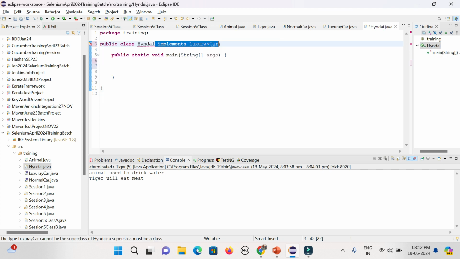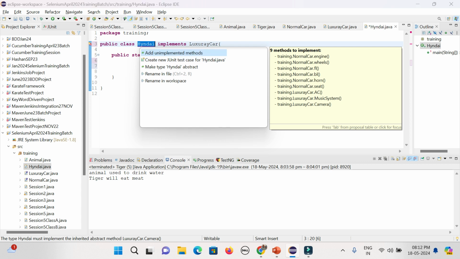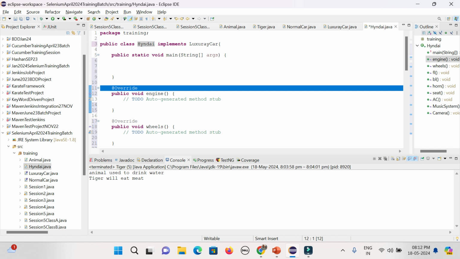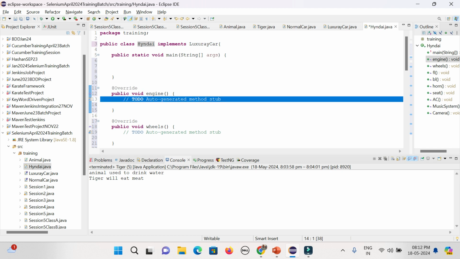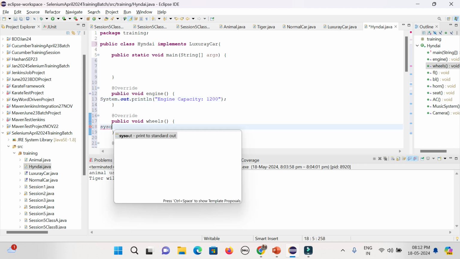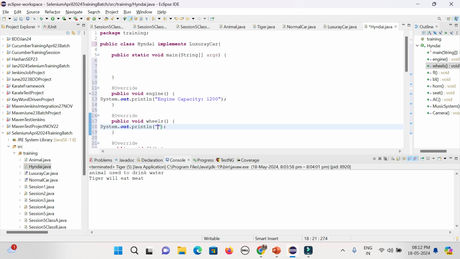So for the class, you can see an error message is coming: add all unimplemented methods, right? Here you can remove the override or keep it, not a problem. Now I can give something: engine capacity, like 1200 watt, right? Wheels, 5 wheels including the stepney.